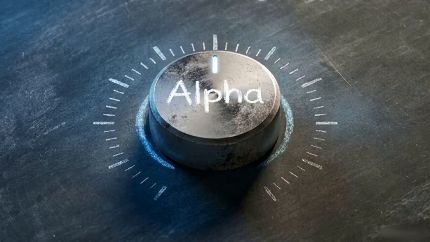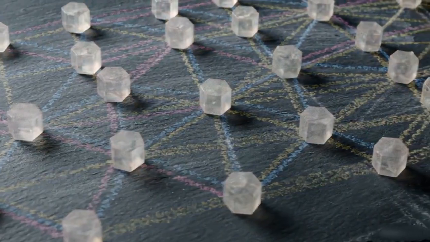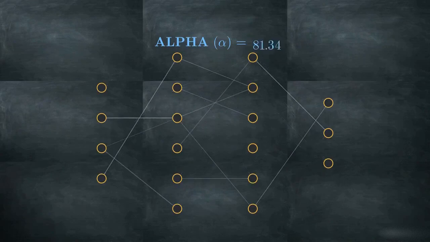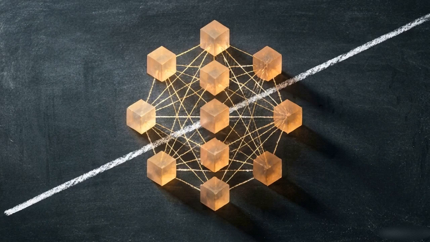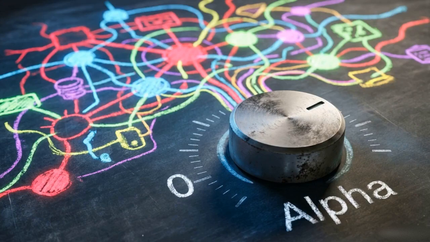Setting the alpha hyperparameter correctly is a delicate process. It acts as a strict governor on the network, and applying too much pressure locks the system down. If the alpha value is set too high, the resulting parameter shrinkage strips away too much of the model's capacity. This leads to underfitting. An underfit model is just overly simplistic. It mathematically lacks the complexity required to learn the patterns in the training data, rendering it completely incapable of making useful predictions. Setting alpha too low removes the constraint entirely. The network returns to its unconstrained behavior, once again over-prioritizing the unique noise of the training data.